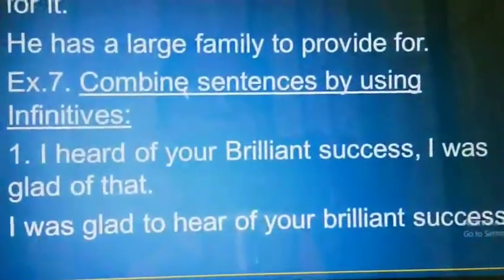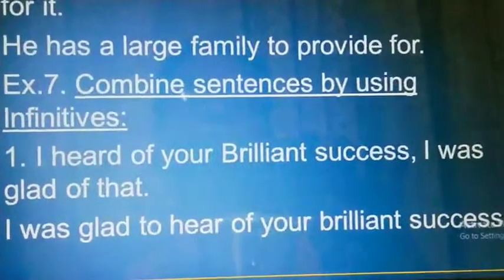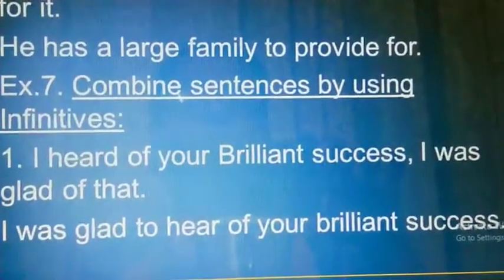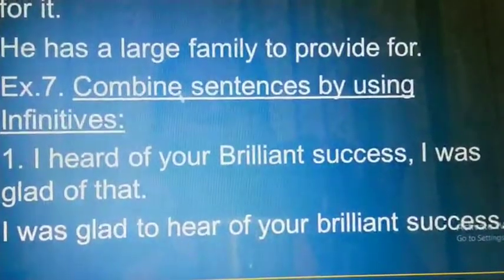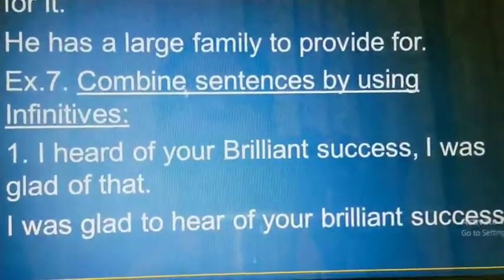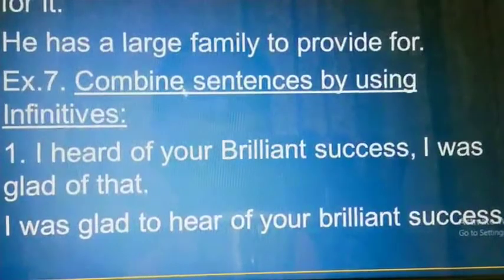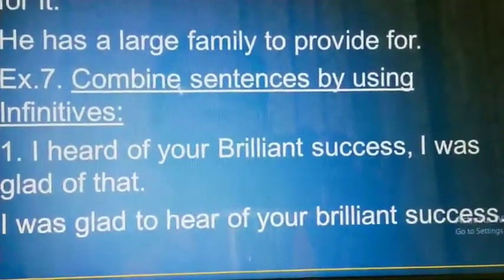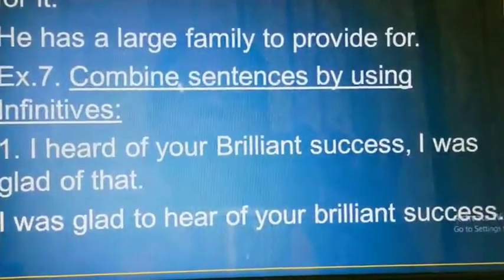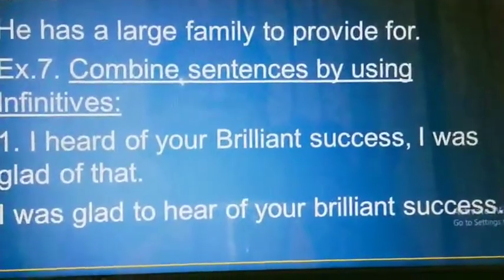And now exercise number 7, which you do in your notebook. Combine the sentences by using infinitives. I heard of your brilliant success. I was glad of that. I was glad to hear of your brilliant success.